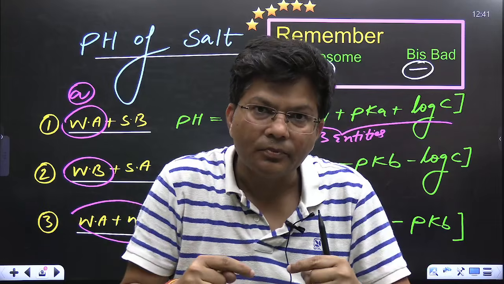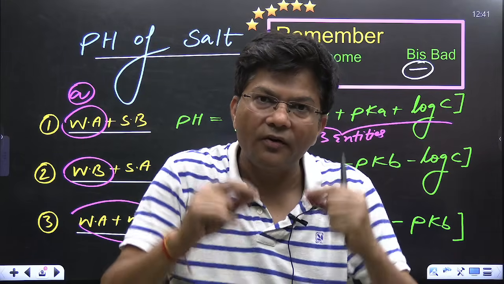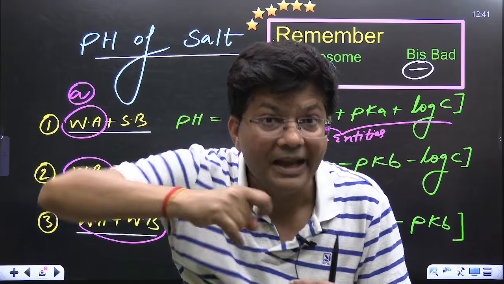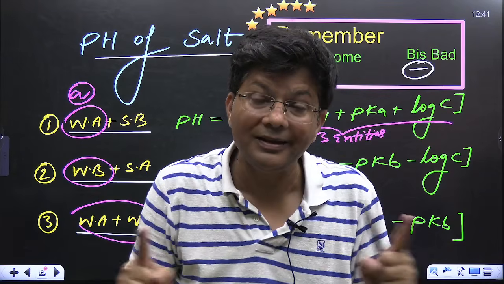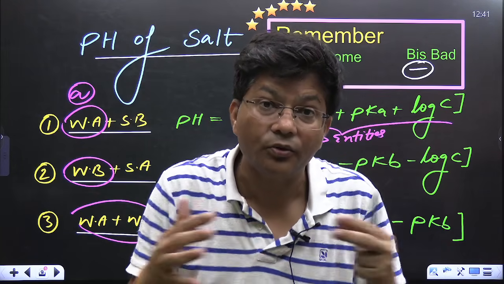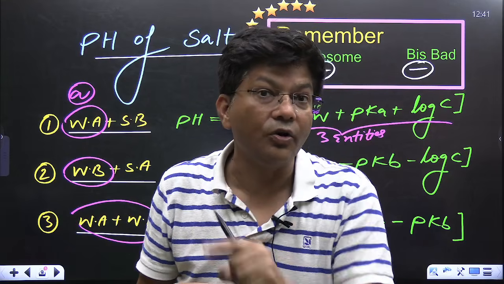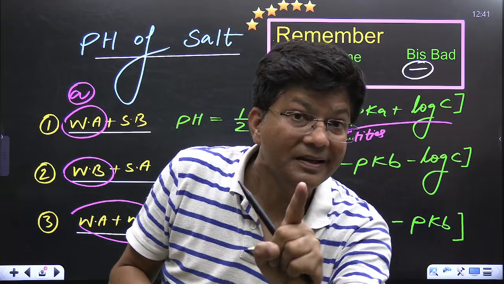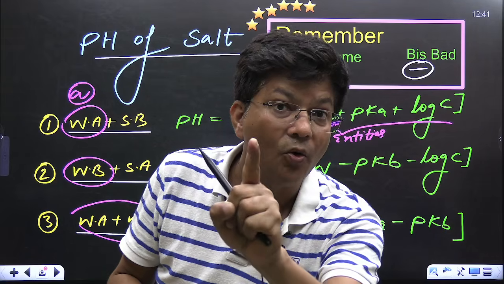If to the same 100 milliequivalent of acetic acid they have added 100 milliequivalent of NaOH, nothing is a limiting reagent, both will neutralize each other, salt and water will get formed, and the salt will be a salt of strong base and weak acid, CH3COONa.